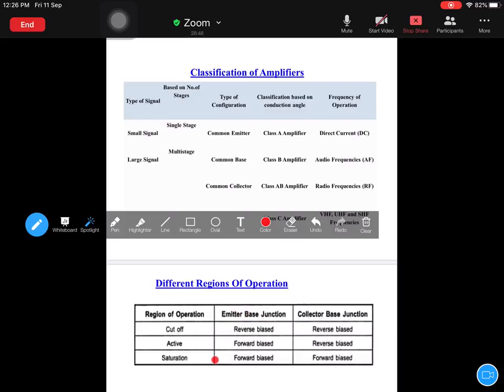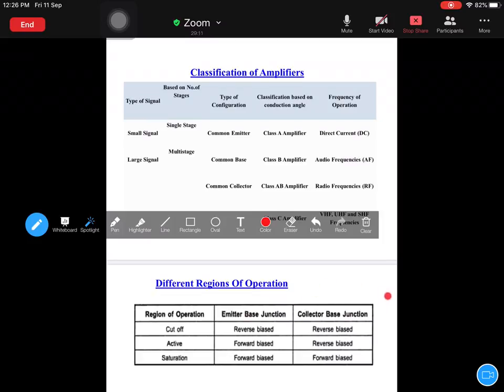And if the emitter base junction is forward biased and collector base junction is forward biased, then that transistor is said to operate in saturation mode. So remember, instead of talking in terms of input and output side, I am talking in terms of emitter base junction and collector base junction. This is the right way to discuss.